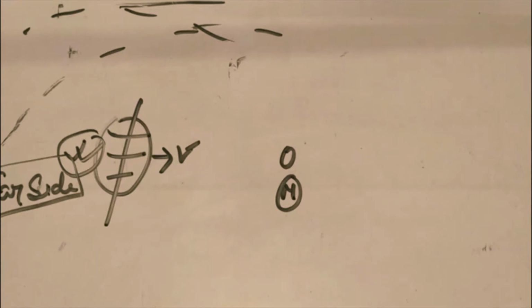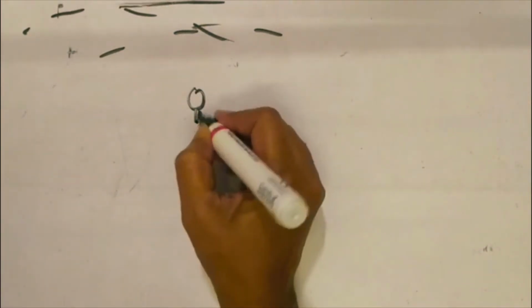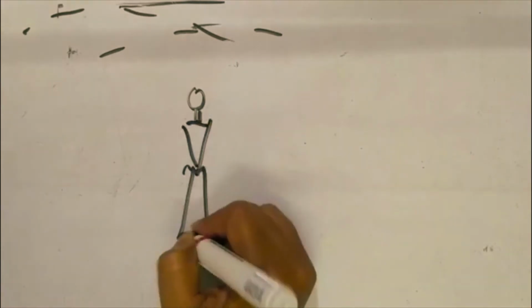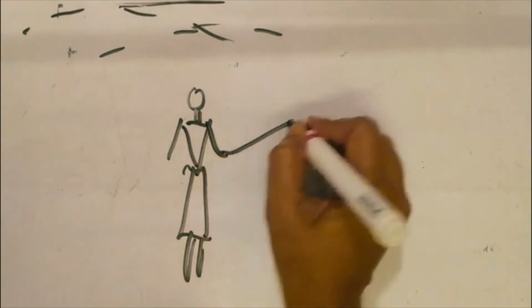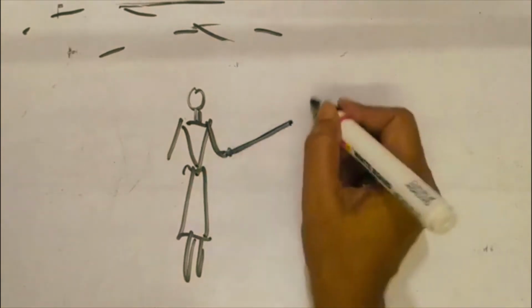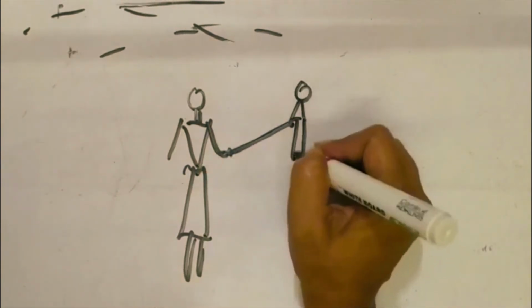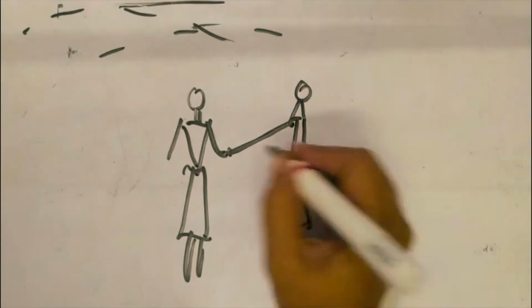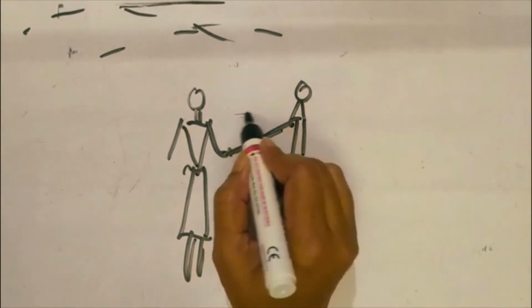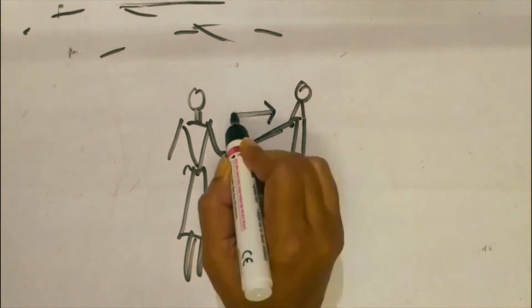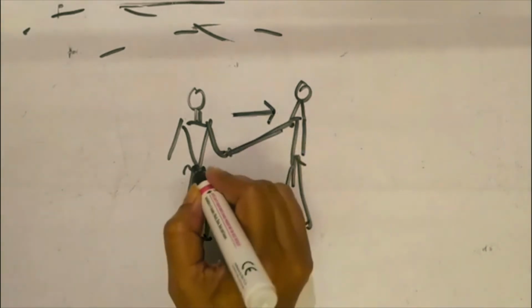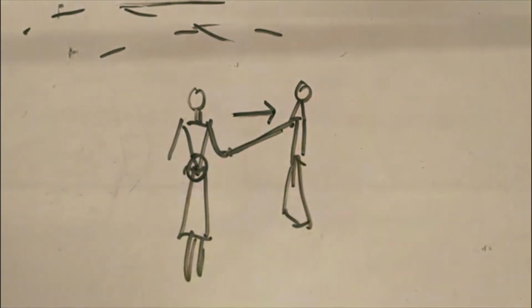We can take a very simple example from that. Suppose you are standing here. Your friend is stretching out a hand, pulling you, and you try to maintain balance by stretching your hand towards your friend, but you try to stand in your own position.